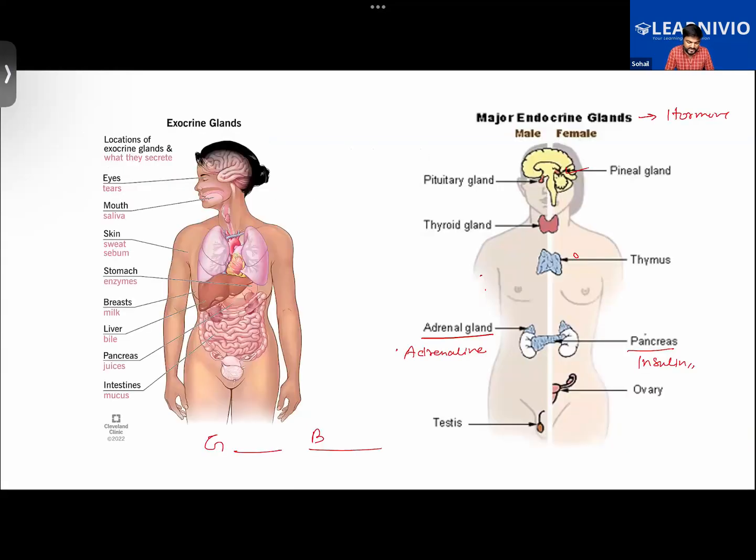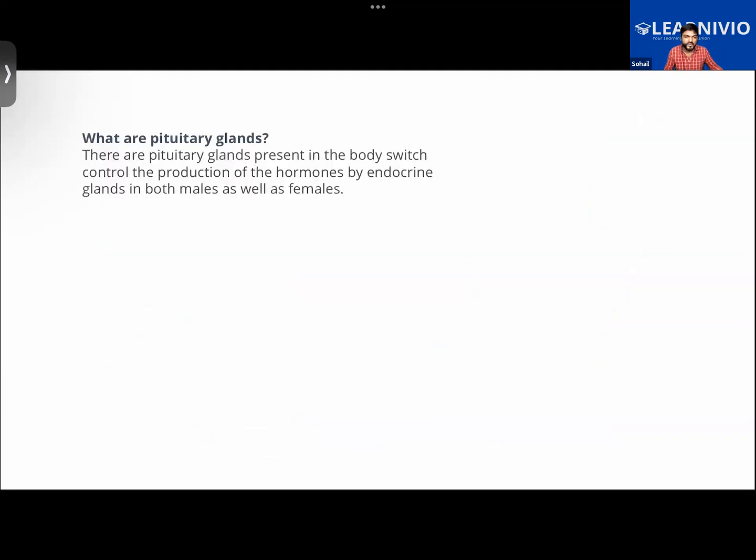It controls how much adrenaline has to be secreted, how much ovum or sperm, or how much insulin and other hormones. It is called the master gland because it controls secretions of all other endocrine glands. So the pituitary gland becomes very important.